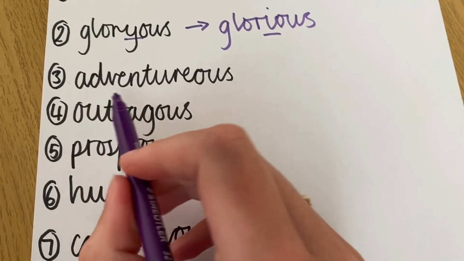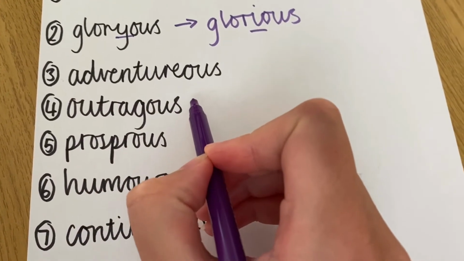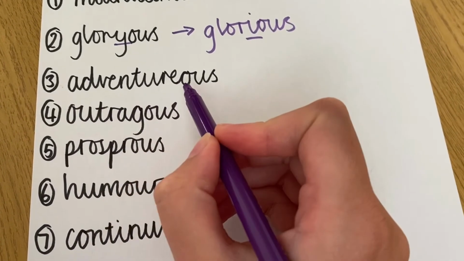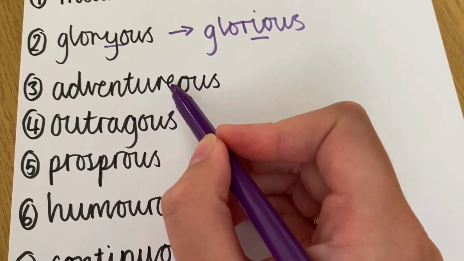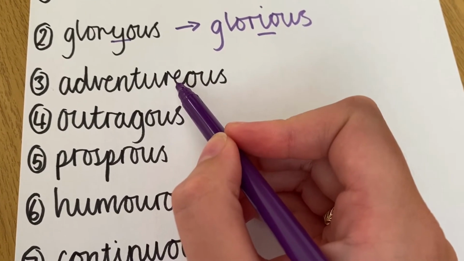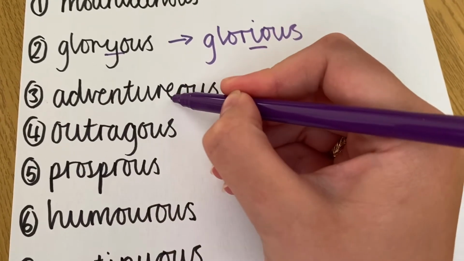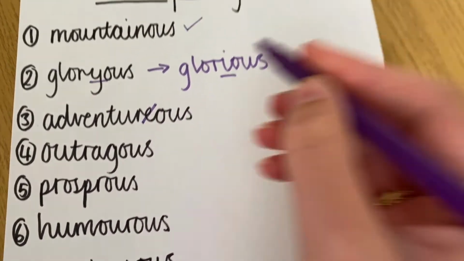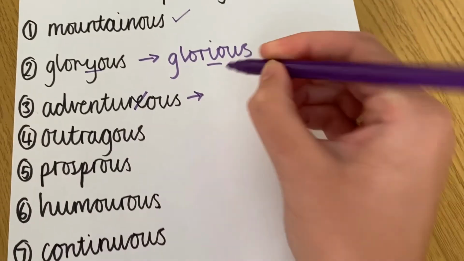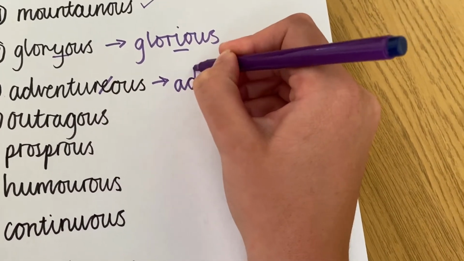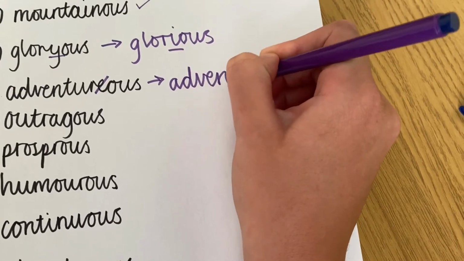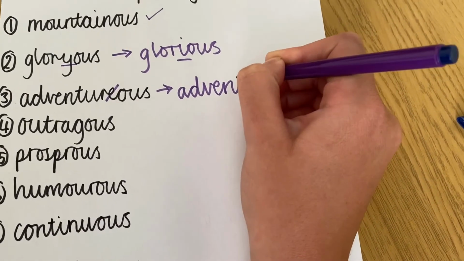Okay, adventurous. So the root word in adventurous is adventure. Okay, at the end of adventure, there's an E. What was the rule about an E? Oh, you drop the E, so there should be no E in adventurous. Okay, let's rewrite it correctly. So it should be adventurous like this. Drop the E,